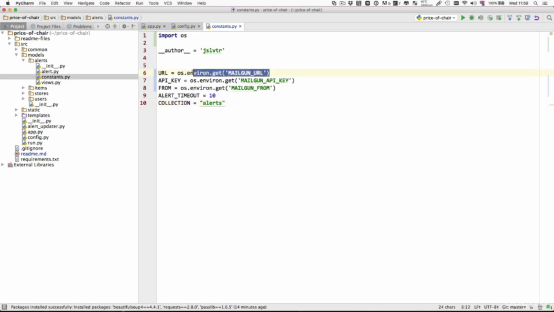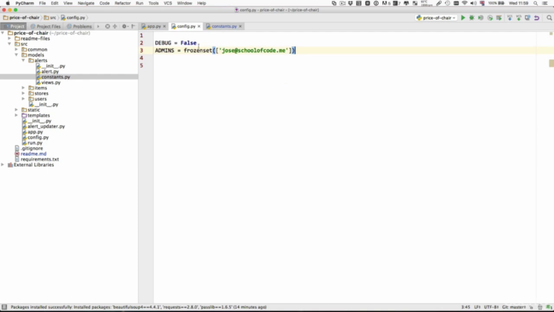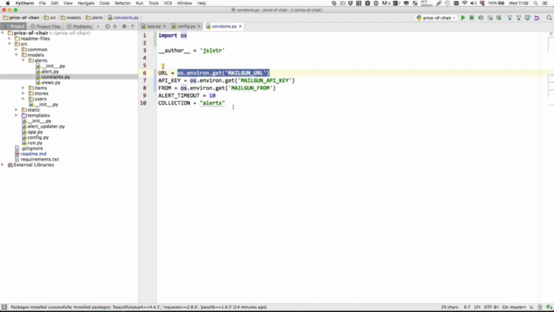Naturally, if you want to also hide your email, the only thing you have to do is change this config file to be in the same format, os.environ.get, and then the name of your environment variable, which you can define to be your email. So you can have 4 environment variables instead of 3 if you want to hide your email too. So that's how we get the values from environment variables, and we're going to work on how to set those in Heroku in the very next video.